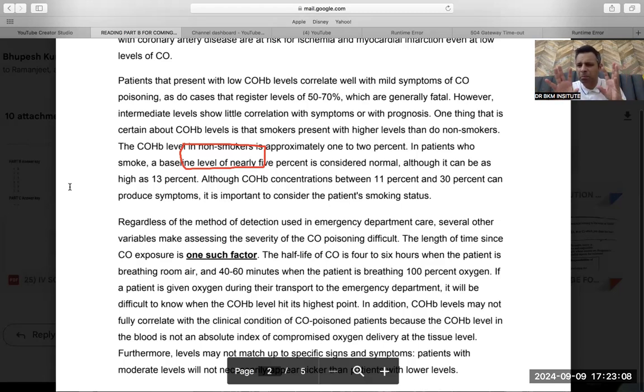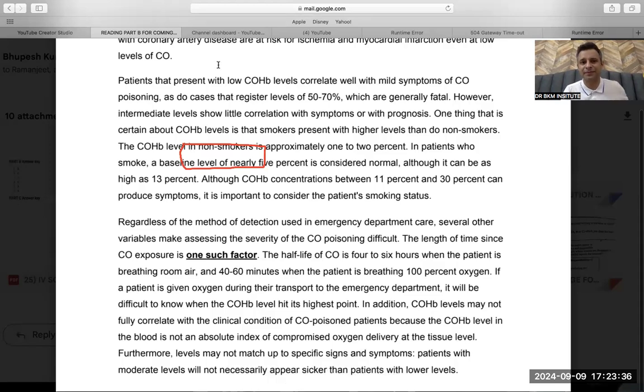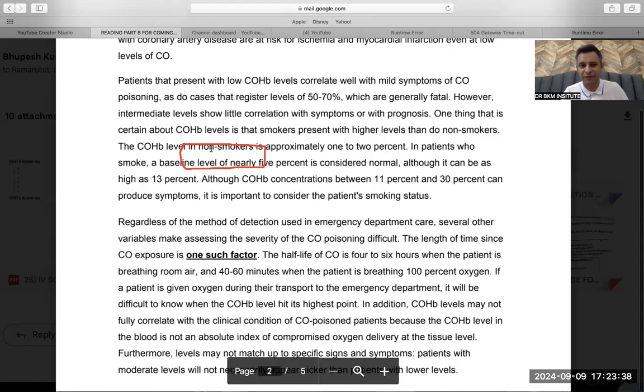Whether the carbon monoxide case is severe or mild or moderate, assessment is difficult because of several factors, several variables. "The length of time since the carbon monoxide exposure is one such factor." Now tell me, one such factor means one such.